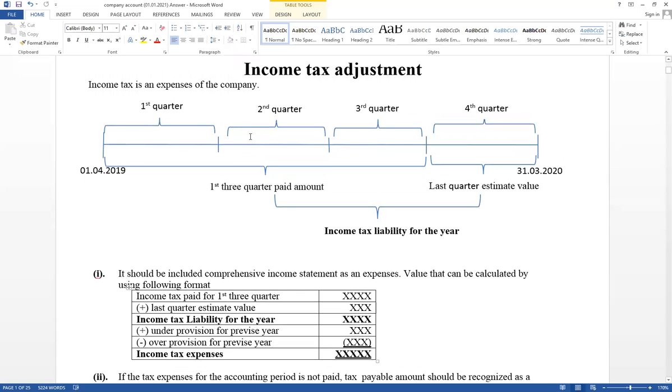quarterly basis ගෙවන්නේ quarter එක ඉවර වෙලා දවස් 45ක් ඇතුළත ගෙවන්න ඕන. Therefore, first quarter income tax paid in the second quarter. Second quarter income tax paid in the third quarter. Third quarter income tax paid in the fourth quarter. But fourth quarter income tax not paid. Paid or not, we have to consider for the year value. Therefore, last quarter income tax should be estimate and consider as expense. First 3 quarter paid amount we know exactly. It has paid in cash. But as expense, income statement should be included paid or not for the year value. Therefore, last quarter income tax also we have to estimate, but it has not paid. That is liability. Right now, think about this example.